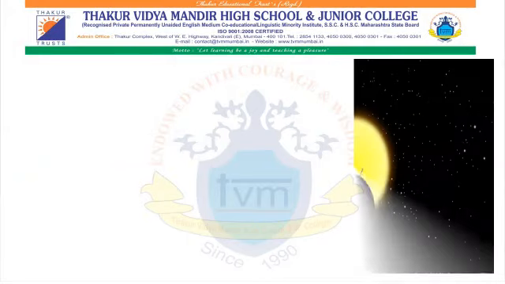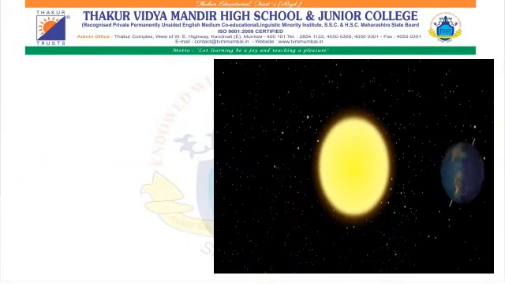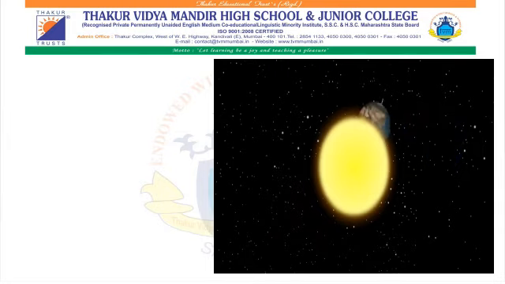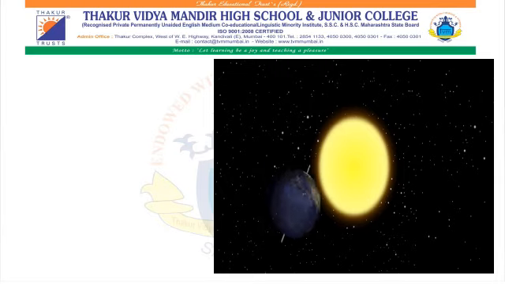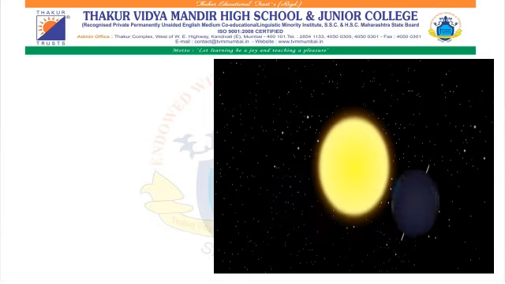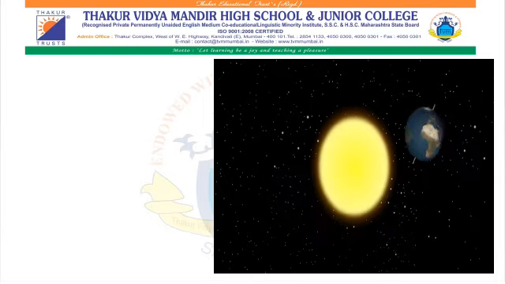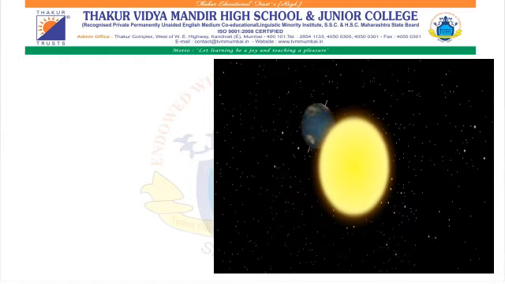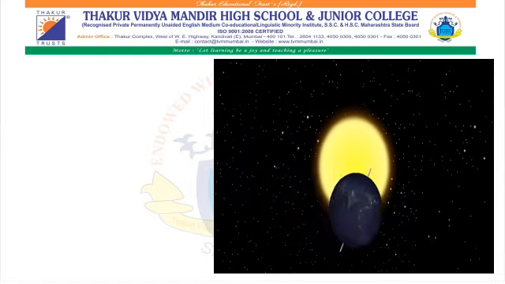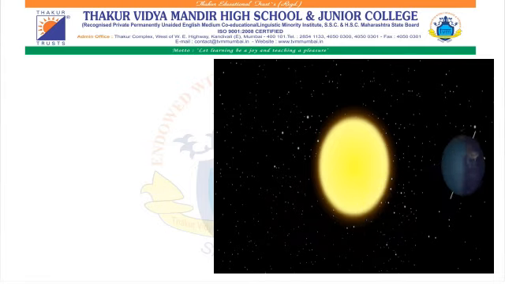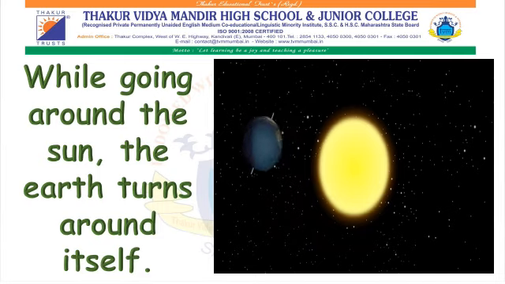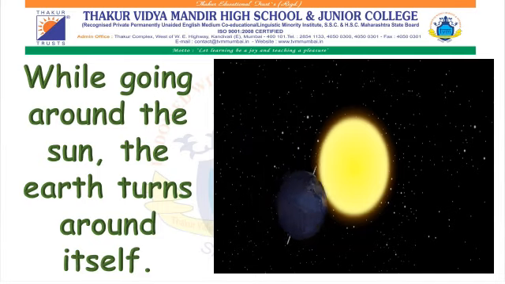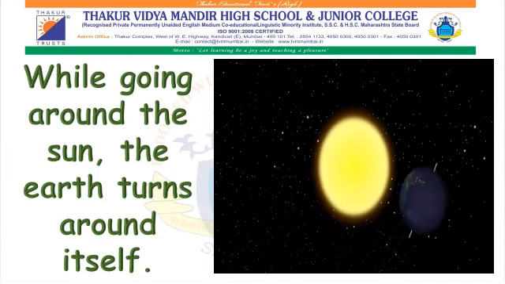Students, look at this picture very carefully. Here, the yellow circle is the sun and the earth is moving around it. Students, when you observe this picture carefully, you will see the earth is moving around the sun. But while going around the sun, it is moving around itself too. So, while going around the sun, the earth turns around itself.